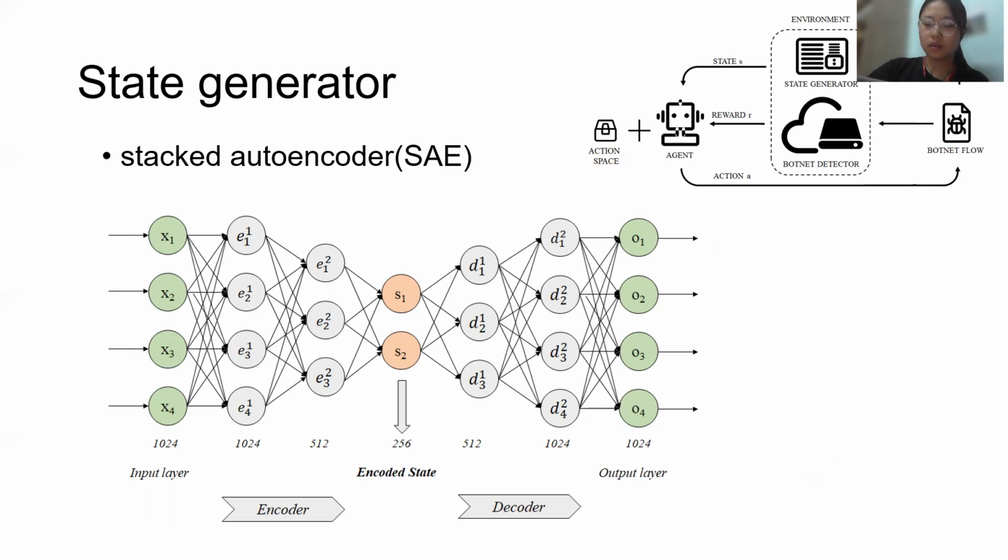Specifically, we take the first 1024 bytes of each botnet flow as an input for the SAE model. After training, it can learn a 256-dimensional space vector of the botnet flow.